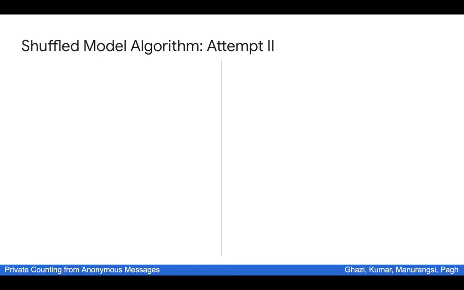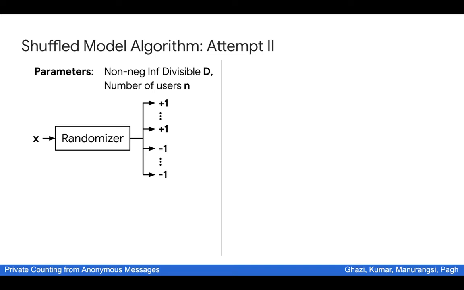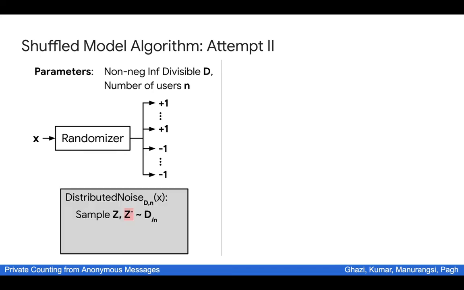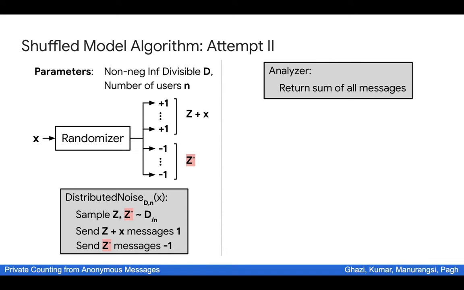Alright, let's try to modify our algorithm a little bit. Since we also want to handle negative noise, it's pretty natural to send messages that are both +1 and -1. The algorithm is very similar to before. In the first step, we sample z, but now we also sample z minus from the same distribution. The number of +1 we are sending is the same as before, z plus the input x, but we are also sending -1 messages, and the number of -1 that we are sending is z minus. The analyzer is exactly the same as before, just returning the sum of all the messages.